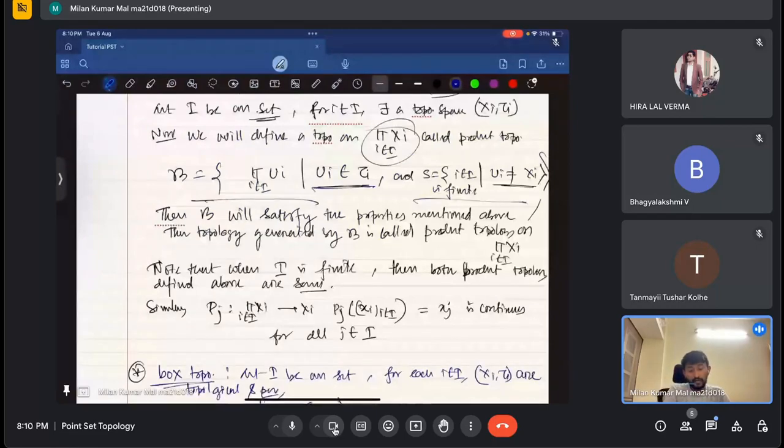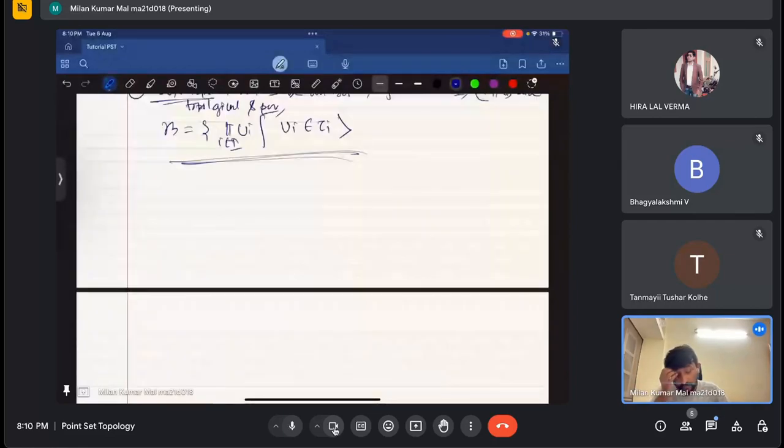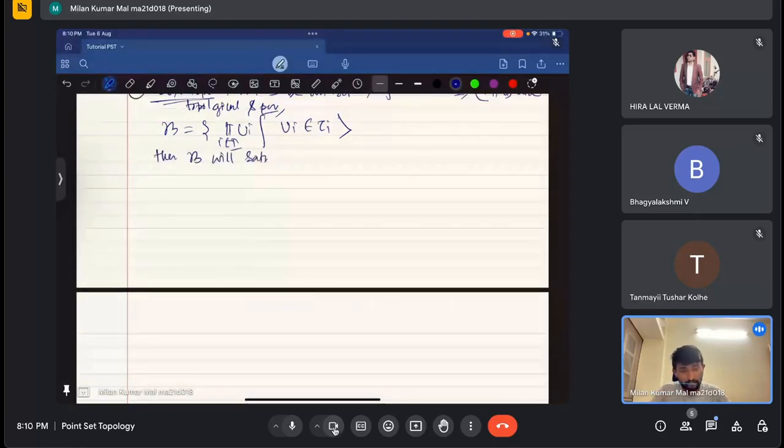Just let me complete this, then I will discuss an example. This beta set will satisfy the properties of being a basis that were mentioned above, that union and intersection will be there.